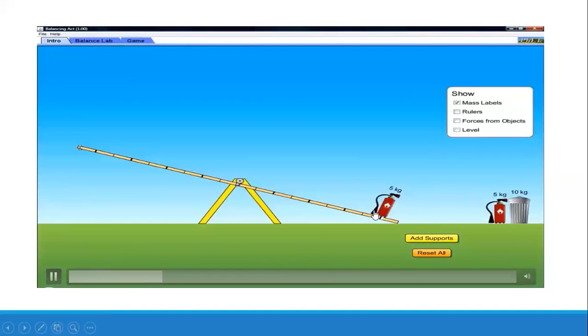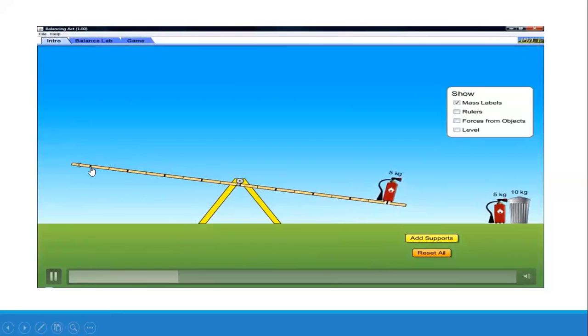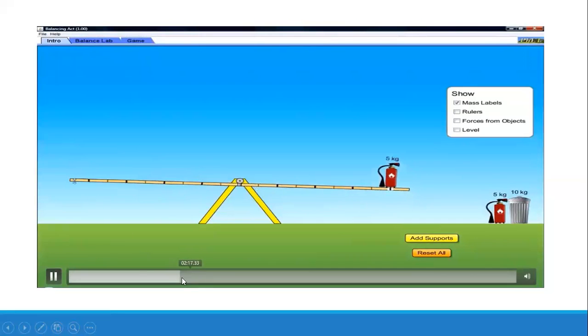I can move it on either side, but the torque on this side is always greater than on this side, so this side will dip down. Apply the force on this side, and you can see that it will be lifted and come back to its position.